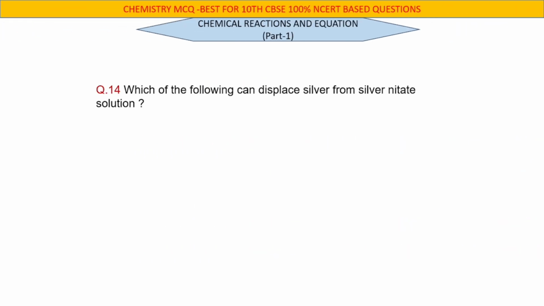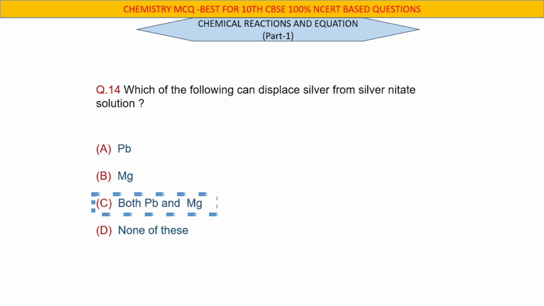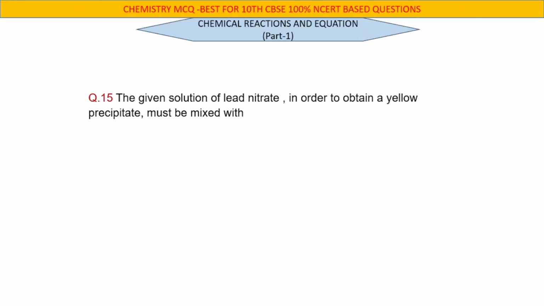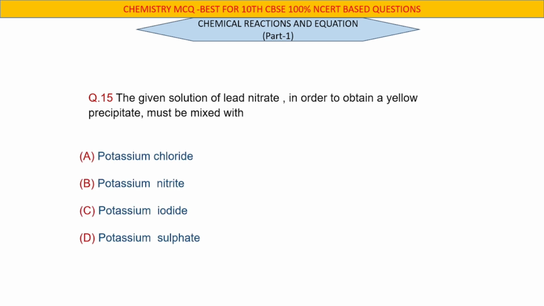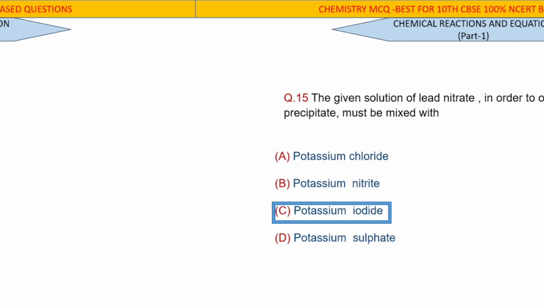Question number 14. Which of the following can displace silver from silver nitrate solution? C. Both Pb and Mg. Question number 15. The given solution of lead nitrate, in order to obtain a yellow precipitate, must be mixed with. Right answer C. Potassium iodide.